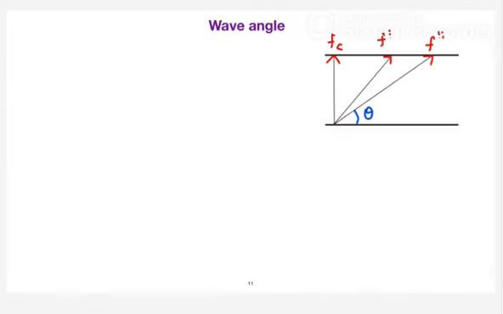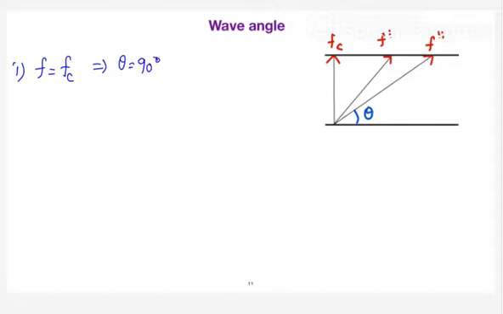So the next thing is the wave angle. Wave angle is basically the angle at which the wave is trying to enter inside a waveguide. You can see here, this is your waveguide, with two conductors. The wave is trying to enter at a certain angle, and that depends on the particular frequency. The assumption here is that when the frequency is exactly equal to the cutoff frequency, the wave is trying to enter at a wave angle of 90 degrees.